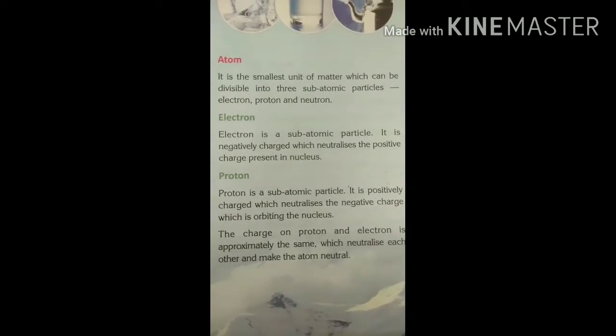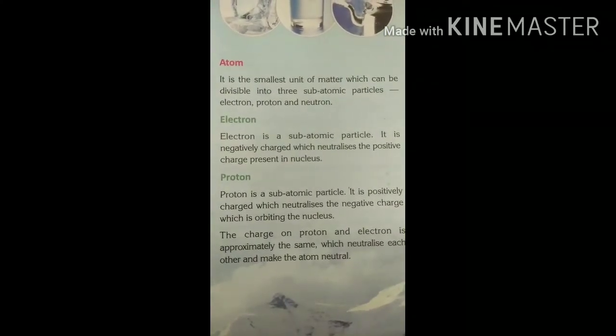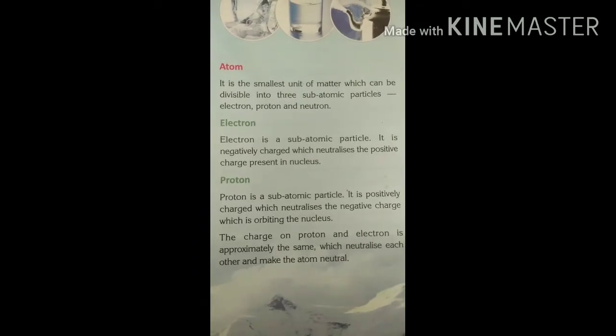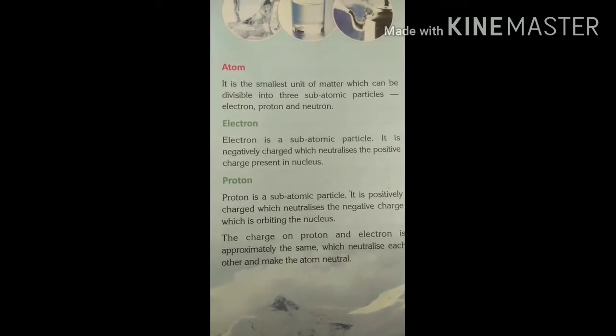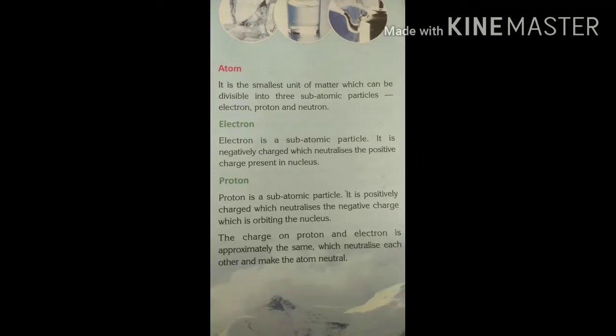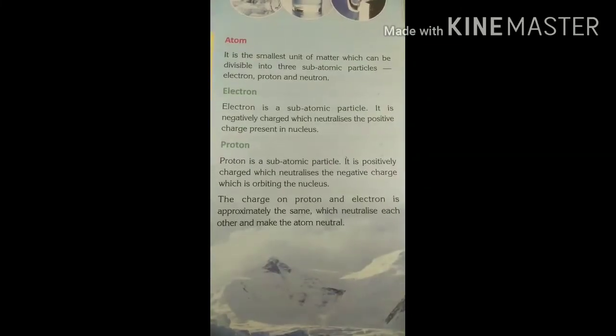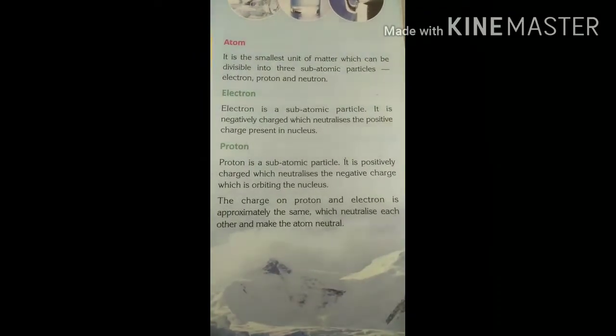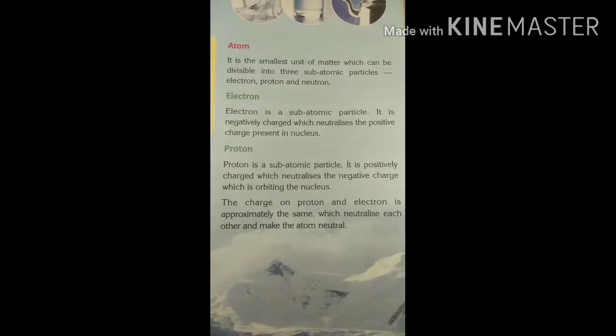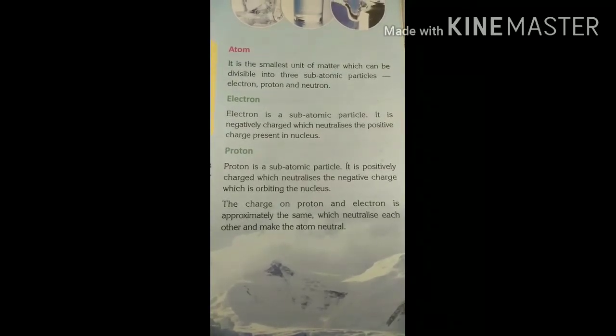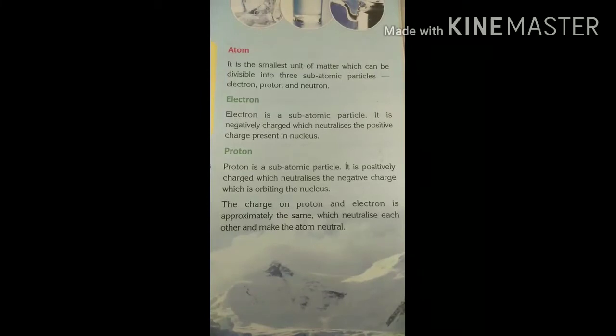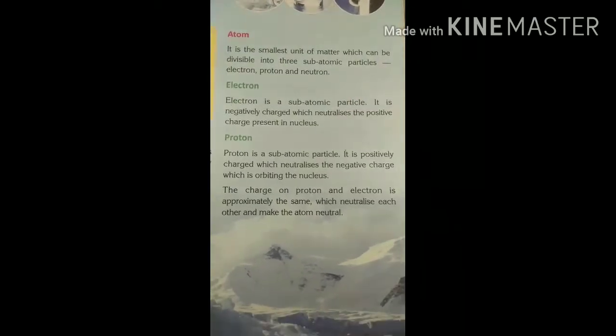Atom. It is the smallest unit of matter which can be divisible into three subatomic particles: electron, proton, neutron. Electron. Electron is a subatomic particle. It is negatively charged, which neutralizes the positive charge present in the nucleus.